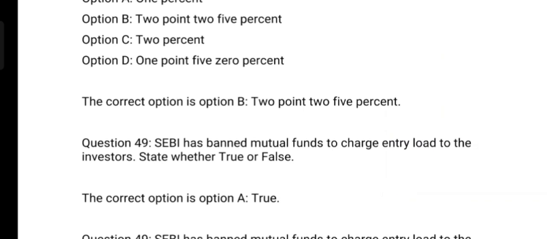Next question. SEBI has banned mutual funds from charging entry load to the investor. State whether it is true or false. And the answer is true.